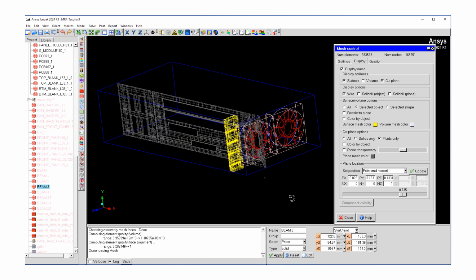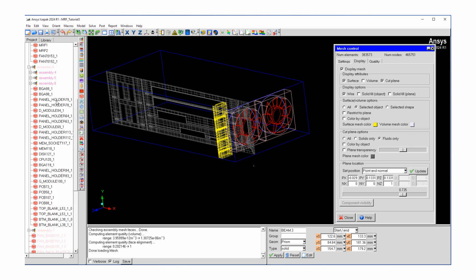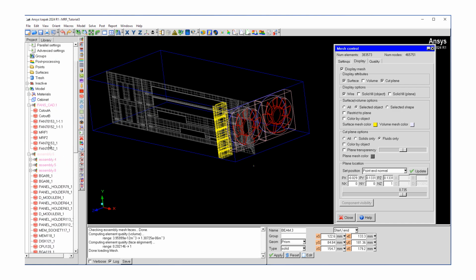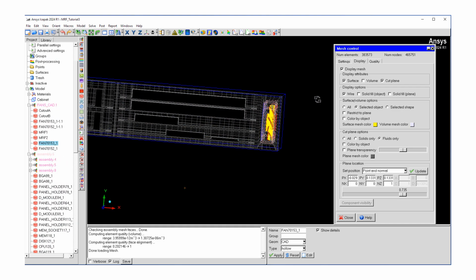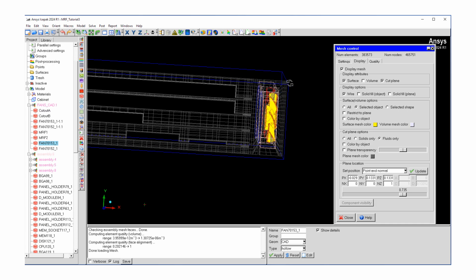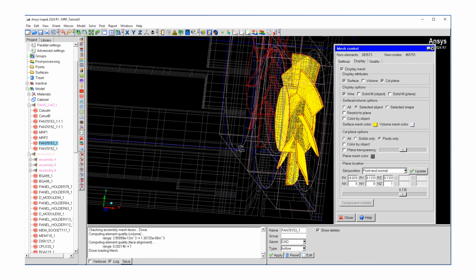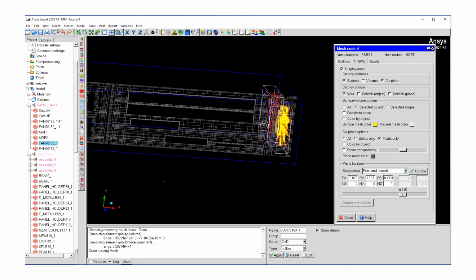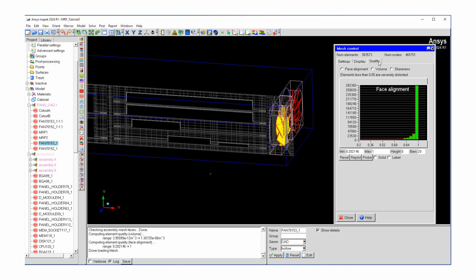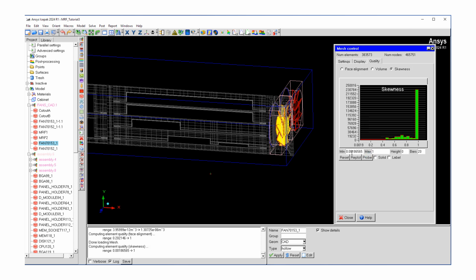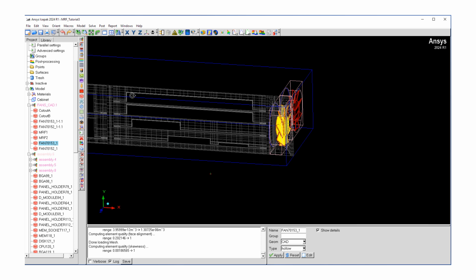Let's do that. Then let's select our fan object. So now we can see the detailed mesh in the fan region and the rest of the enclosure. Of course, we click the quality button, we see that we have good face alignment, and skewness is also acceptable. So I'm going to hit close.